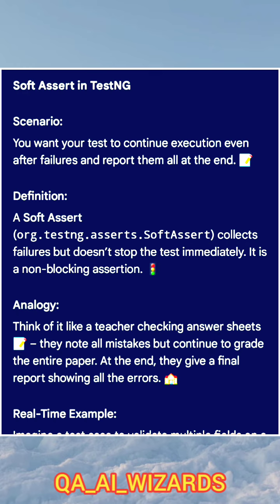So consider a scenario. You want your test to continue execution even after failures and report them all at the end. So definition: a soft assertion, org.testng.asserts.SoftAssert, collects the failures but does not stop the test immediately. It is a non-blocking assertion.